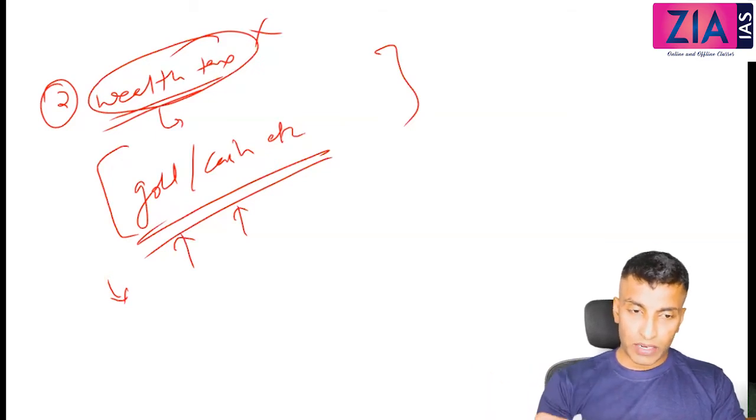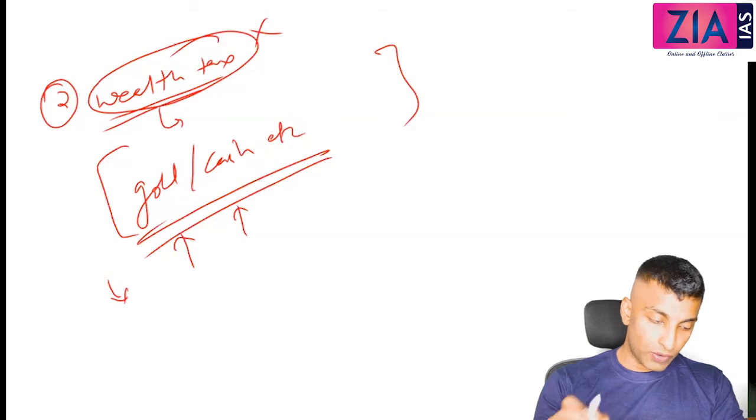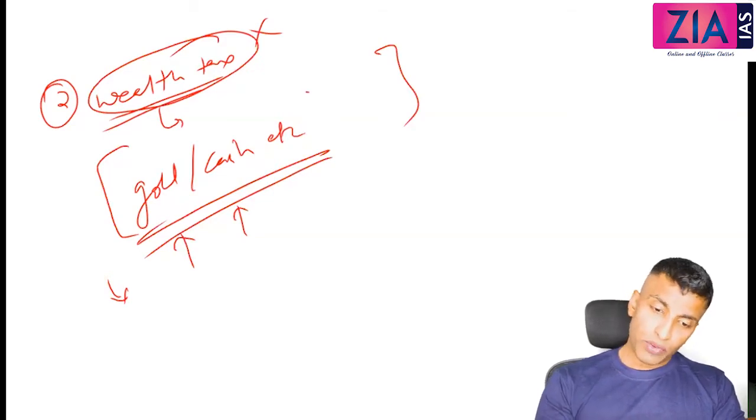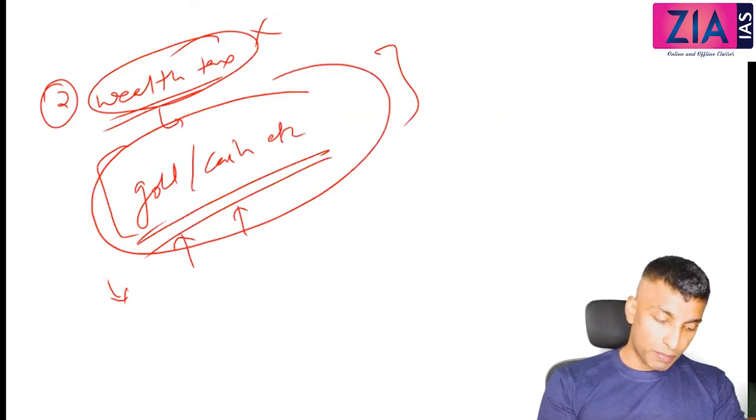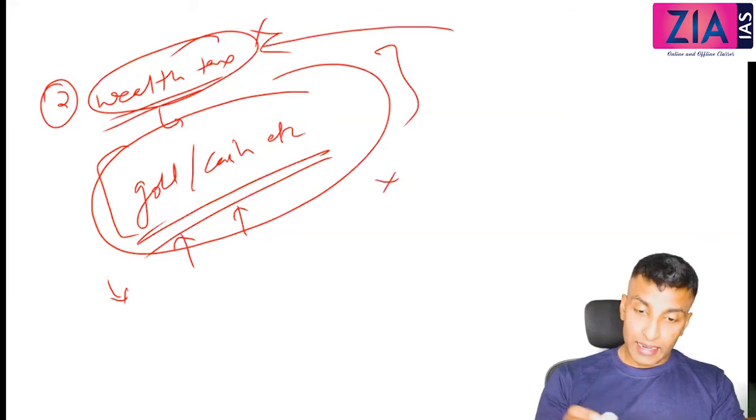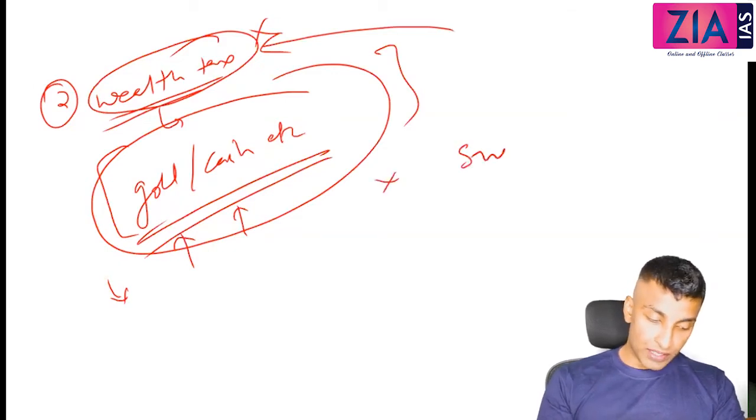That, if you remember, when we discussed fiscal federalism, I have discussed about that point. Who will collect and how will collect, under which provision of the constitution we have discussed. So here what will come under wealth tax? Gold, cash, etc. And it won't be disclosed by the people. So it is just for namesake this was there, so it got abolished. Okay, and instead of this, actually surcharge.